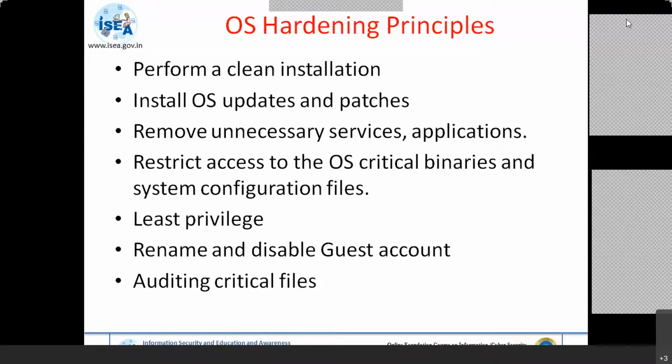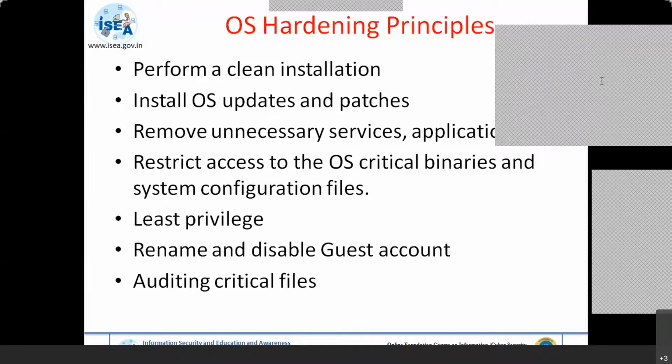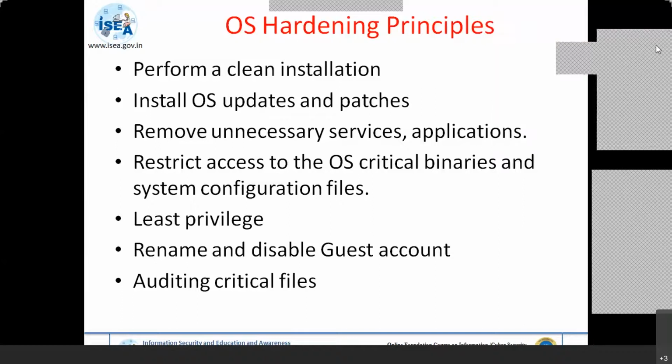Now, the least privilege. What is the least privilege? There are two types of accounts already in your system: user level and admin level. If you configure any system or give any access at the system level or server level, you should always give the least privilege. Suppose there is a tie-up account already added in your PC. Then tie-up should only be given read privilege. It should not be given full privilege. Such kinds of things you have to harden.